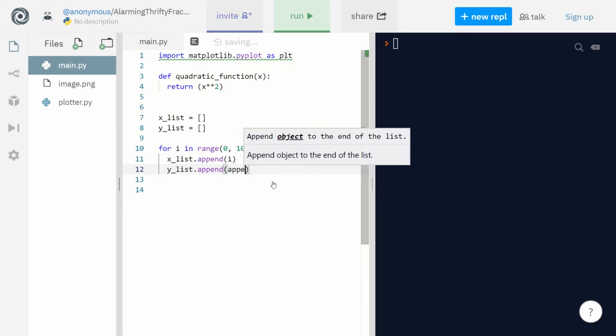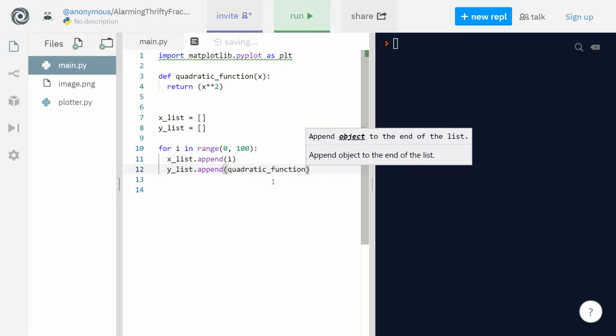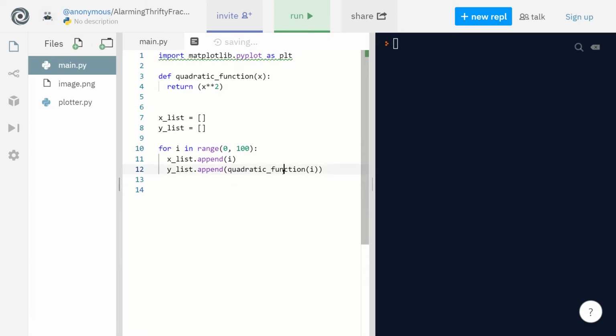The append function adds a value at the end of the list. So xlist.append, and in parentheses, you put what you want to add to that list. For i in range, it starts at 0, so it's going to add 0 to the xlist.